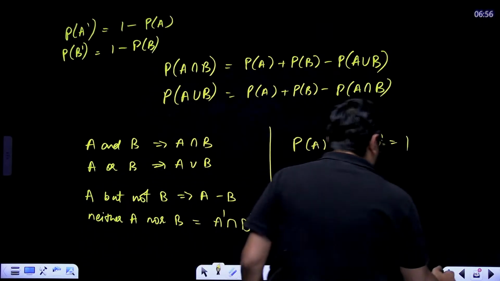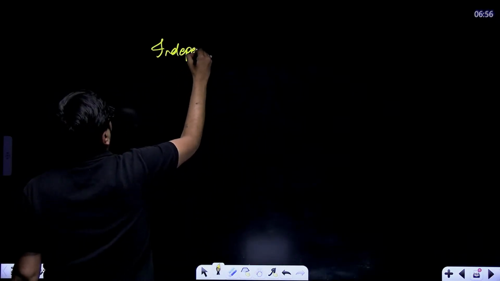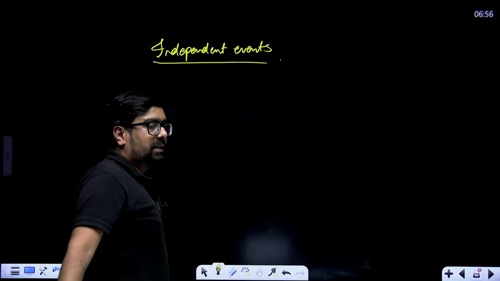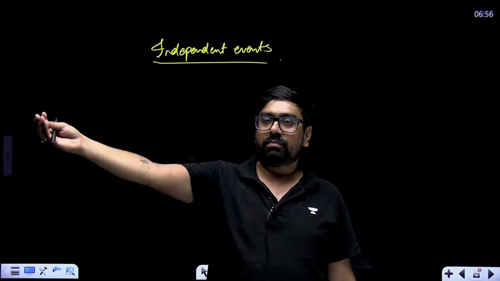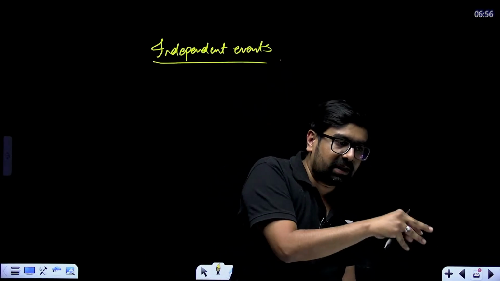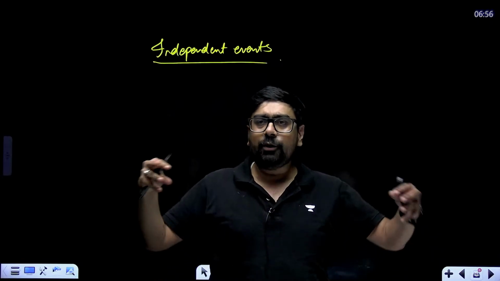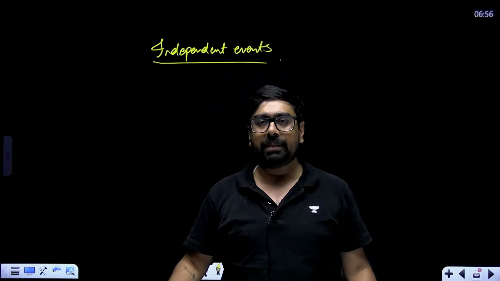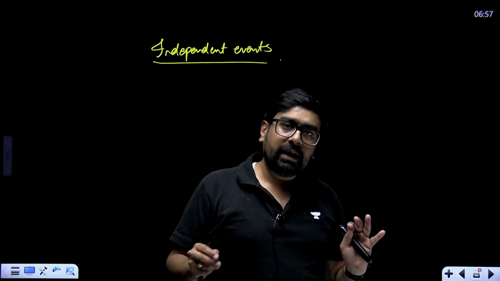Now next thing comes is independent events. What happens in case of independent events? Now what are independent events? Independent event means, suppose I'm rolling 2 dice. Two separate dice I'm rolling. Rolling of one, like experiment on one die will not affect the experiment on another die. When two different, separated things are happening, two completely independent events are happening, that means one event is not affecting the other and other is not affecting the one. Those events are called independent events.